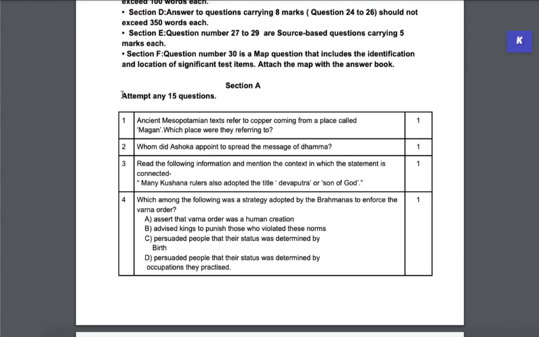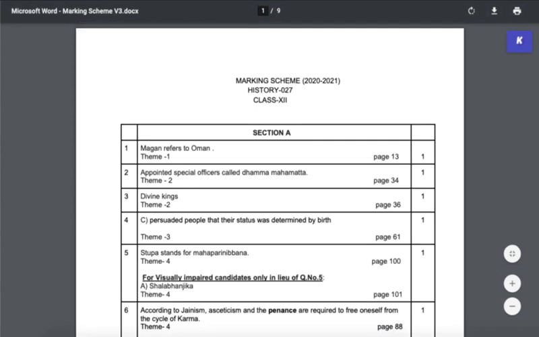You are being reminded here again that you attempt any 15 questions, and these can be in one word, one sentence. So the first question is, ancient Mesopotamian texts refer to copper coming from a place called Magan. So which place are they referring to? So you just have to write one word, right? And if we look at the marking scheme, it says Magan refers to Oman. So you could even just write Oman, or you could write a short sentence.